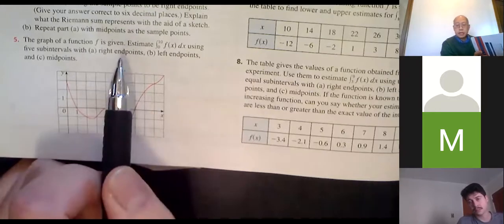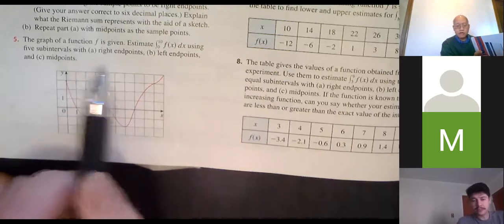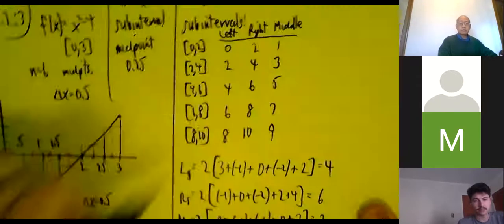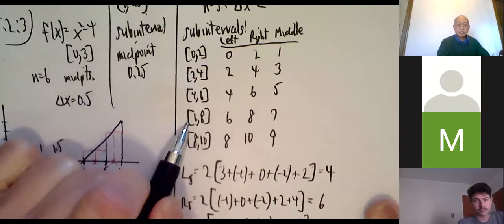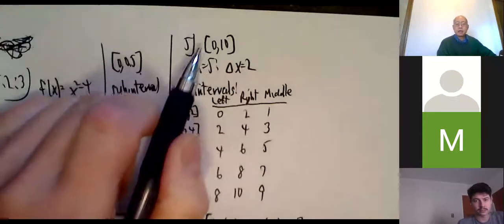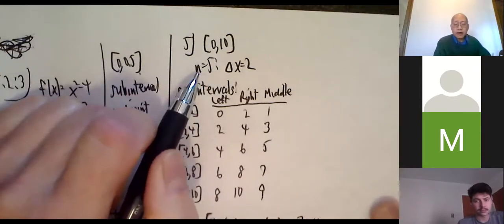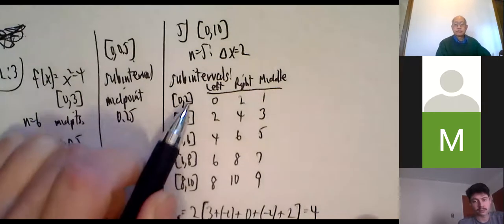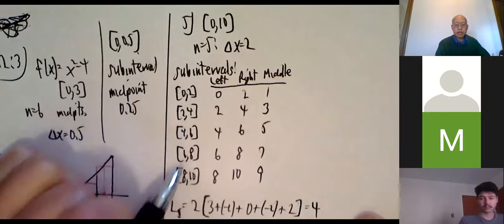And then it tells us to use either right endpoint, left endpoint, or midpoints. Okay, I'm going to do them out of order. You know, the order doesn't matter, but I'll just show you what I got. Okay, so here are the subintervals: 0 to 2, 2 to 4, 4 to 6, 6 to 8, 8 to 10. Okay, we're going on the closed interval from 0 to 10. They said n equals 5. Chop it up into 5 pieces. So delta x is 2. So each subinterval has a length of 2. So 0 to 2, 2 to 4, 4 to 6, 6 to 8, 8 to 10.